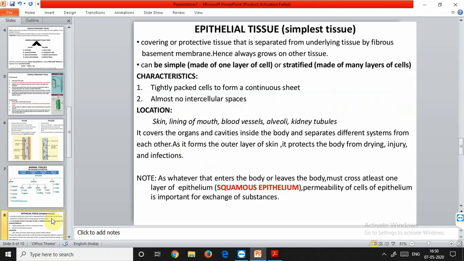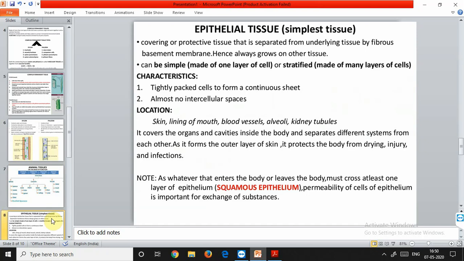and these tissues help in elimination of waste products also. For example, you must have seen some sweat on the skin. That is because the epithelial tissue ejects out whatever extra amount of salt or water is there, and it is of no use to our body. It is excreted out as a waste product from the skin. Some epithelial tissues perform a secretory function. For example, they secrete a variety of substances like sweat, saliva, and enzymes.